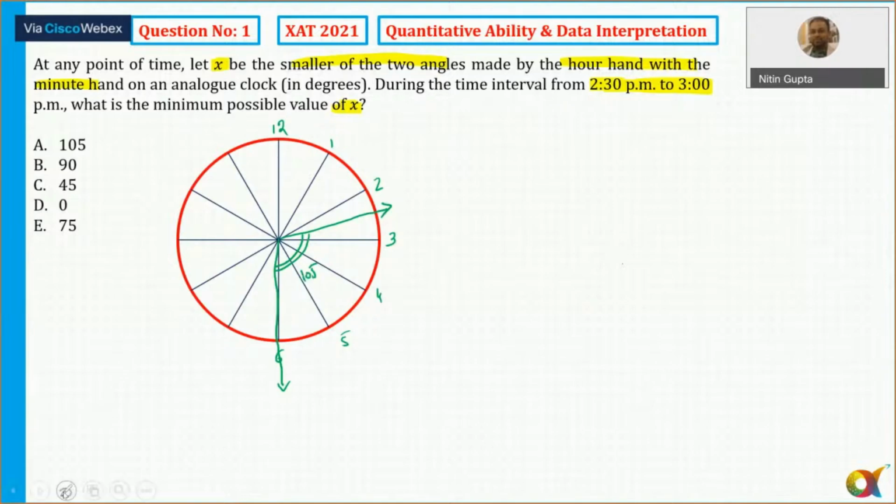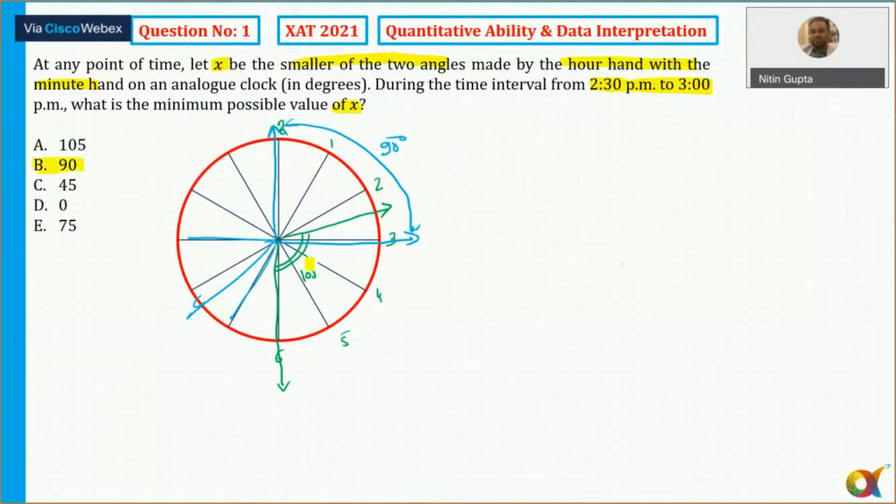So the answer: if I keep on increasing, we all know that the minute hand moves at a faster rate in comparison with the hour hand. The relative speed of the minute hand with respect to the hour hand is 5.5 degrees per minute. But as the minute hand keeps increasing, when it reaches exactly 3 and the hour hand is here, at 3 o'clock, the gap between these two comes out to be 90 degrees. So the minimum possible angle in this case is 90 degrees.